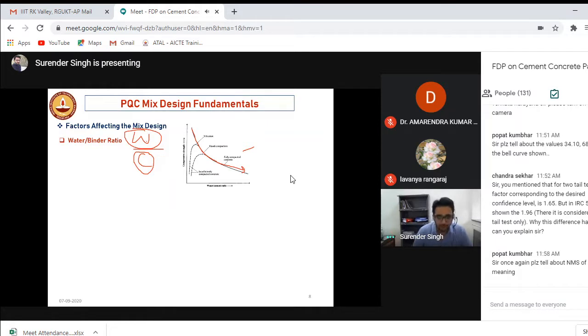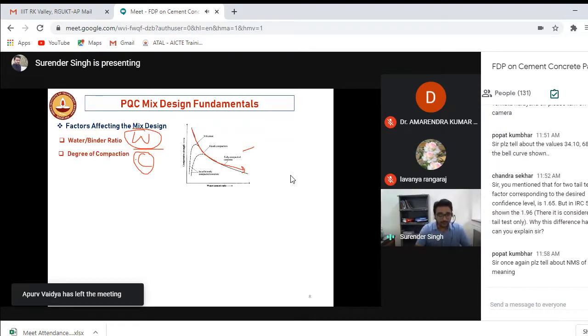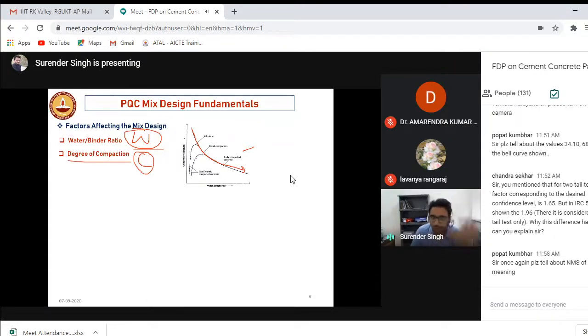Also, even if you have all the ideal conditions, if you have two mixes with the same water content and the same cement content, the strength can still be different. That is because of the degree of compaction. Let's see this curve again. Let's say you have some aggregates. You have the same water content and the same cement content, and at a particular water by cement ratio, you can have compressive strengths varying from 20 MPa to 60 MPa. This is because you are not able to compact it effectively.